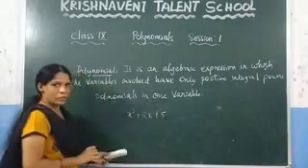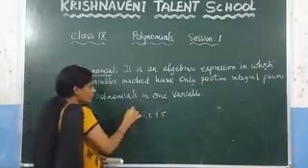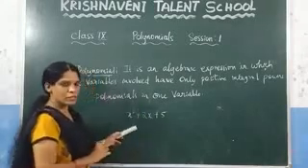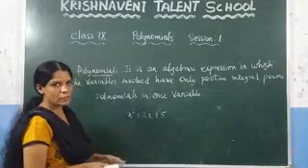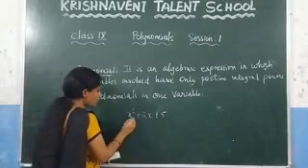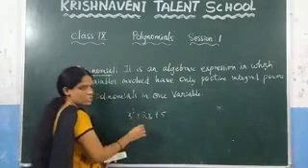It is a polynomial because here the power of the variable is a positive integer. So we can say that it is a polynomial, and it is a polynomial in one variable because it involves how many variables here? Only one variable, which is x.